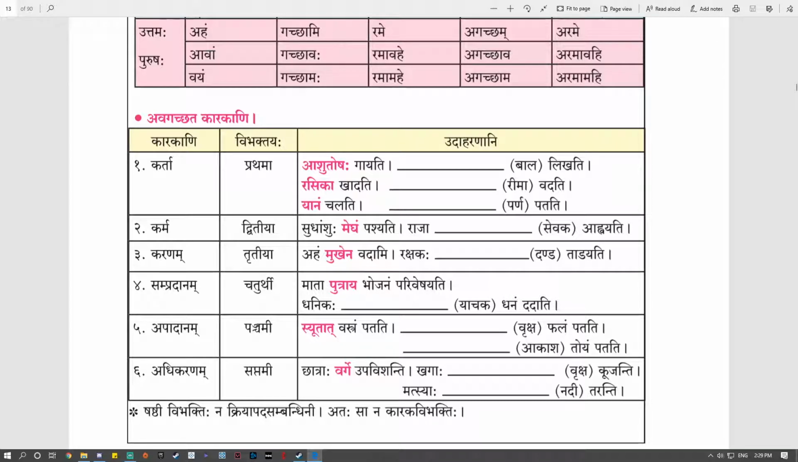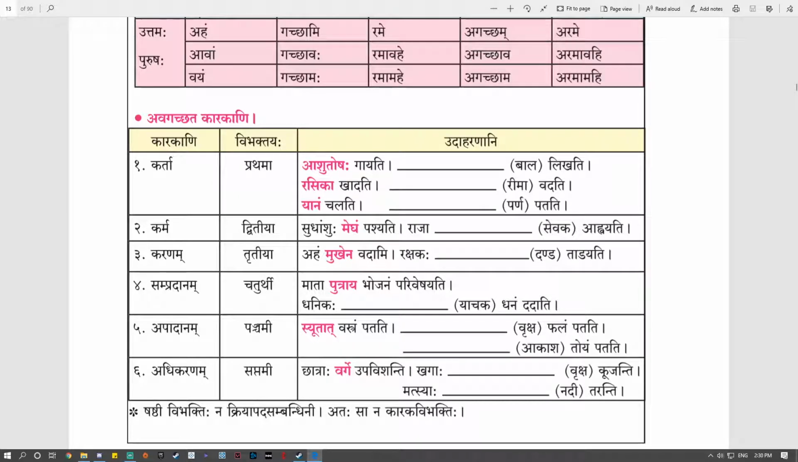Each karak is shown by specific case. First column tells you the name of the karak. Second column tells you which vibhakti is required for that. And third column tells you about the examples related to that particular karak. First we will study karta karak. Karta karak requires prathama vibhakti. Now we will study examples.